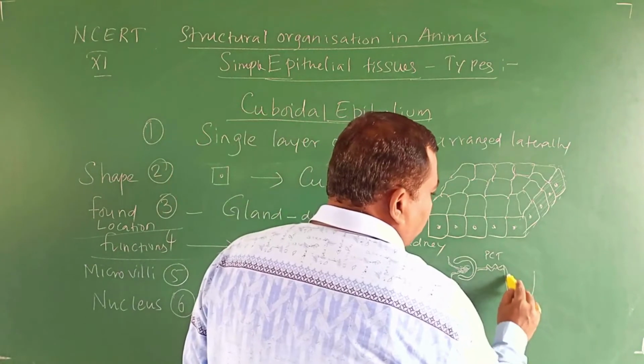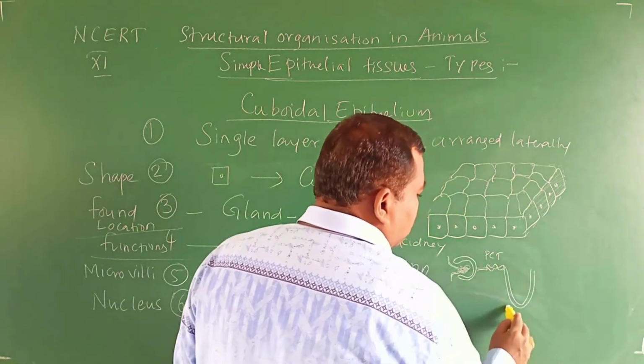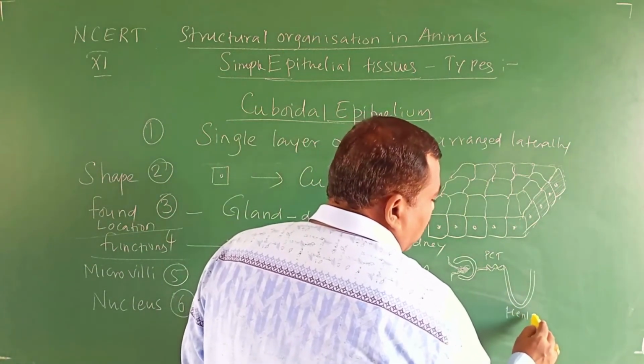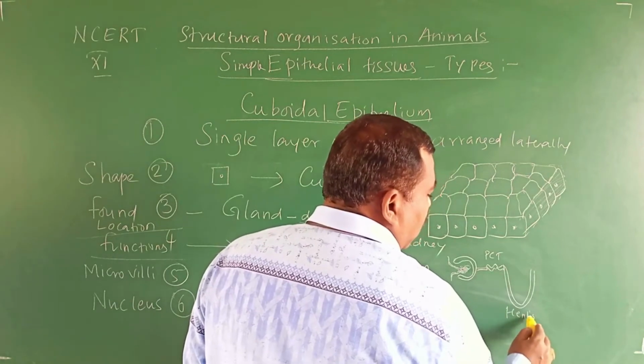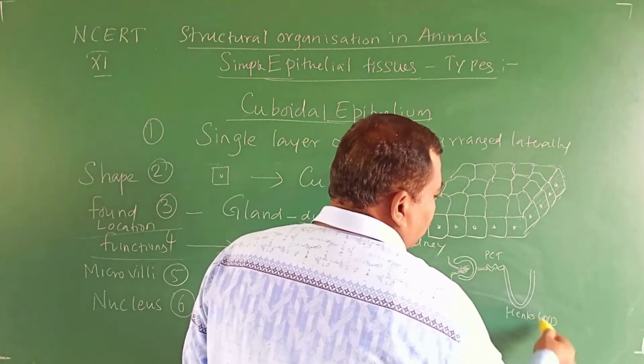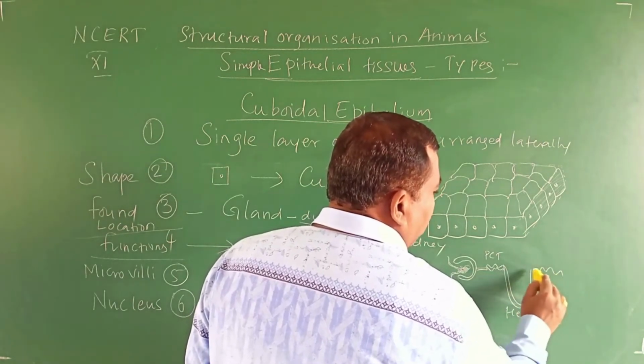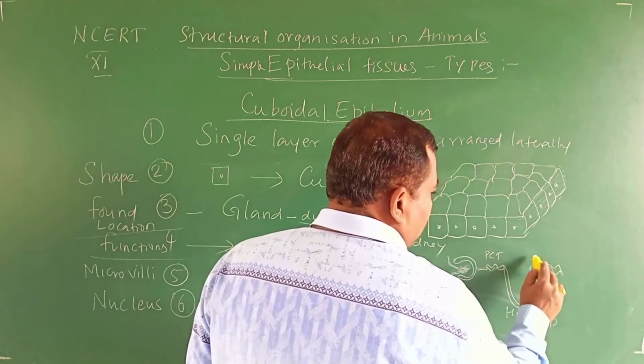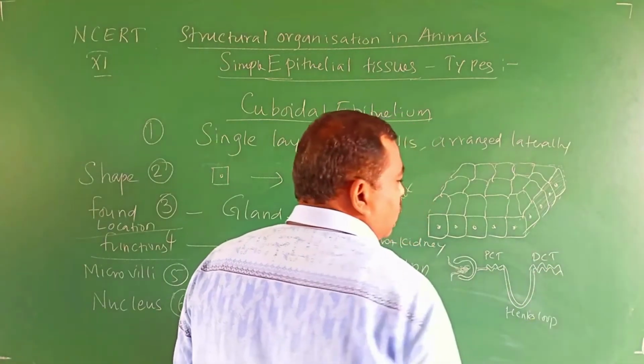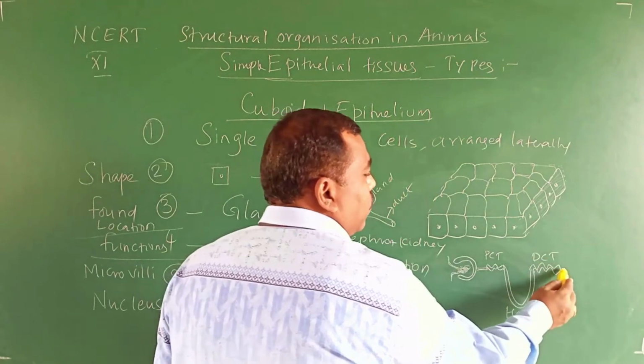Then one U-shaped tube, this is Henle's loop. Then once again a highly coiled tube. This is the DCT, distal convoluted tubule.